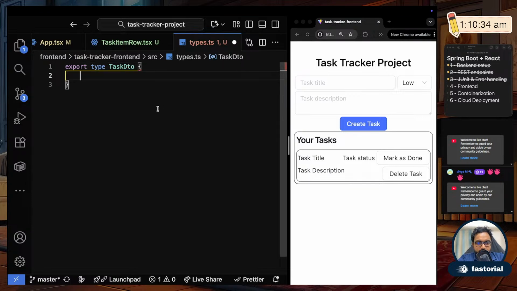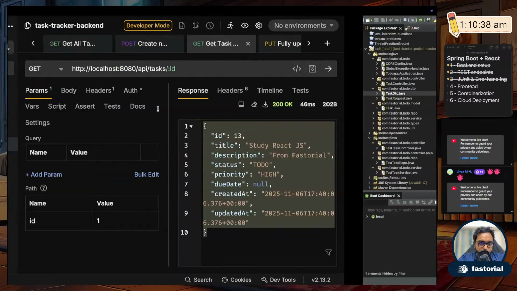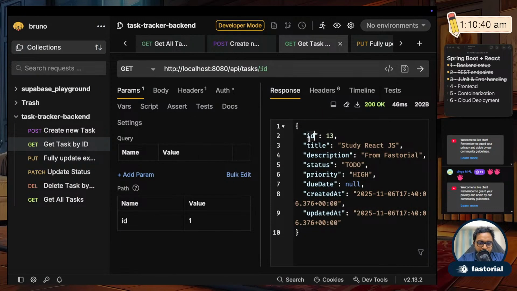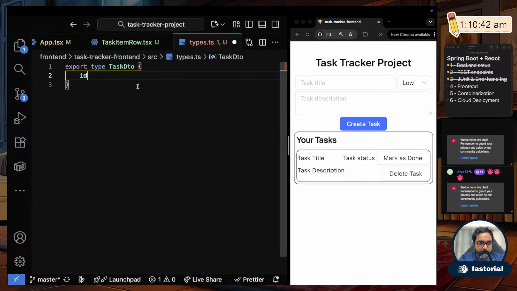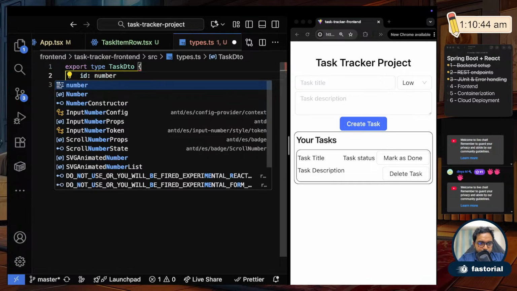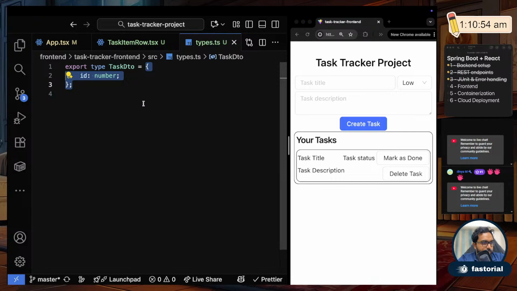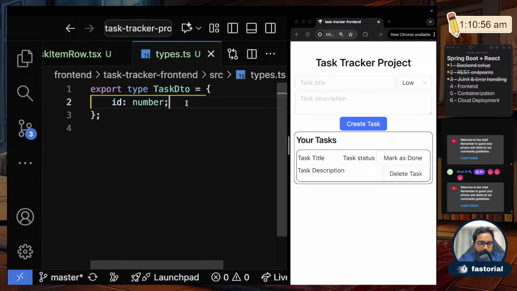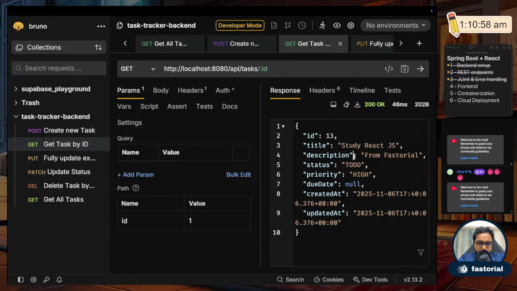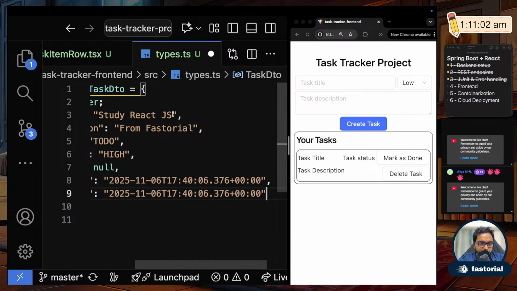Now inside the task DTO, what I'll do is, what are the items here? So there is an ID, which is a number. Okay, so I'll just say ID number. Okay, I think I made a syntax error. What is it? Oh, it's equal to. Okay, so I should start with equal to and say that this is how it is going to look like. Okay, so I have a number. What else do I have? Okay, let me copy all of this. Fine, and I'll paste it here.